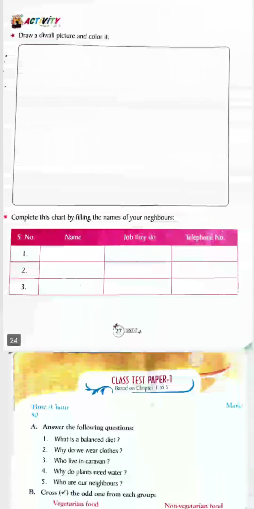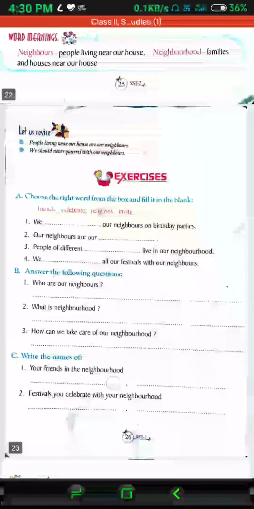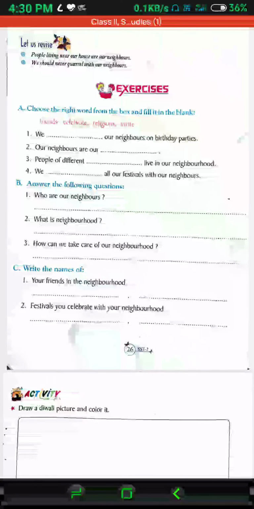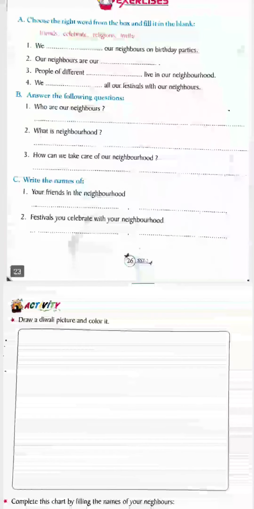Name, job they do, and their telephone number. Whether you do it or not is up to you. There is no compulsion to do this last one. All the other exercises given here need to be written in your social study copy.